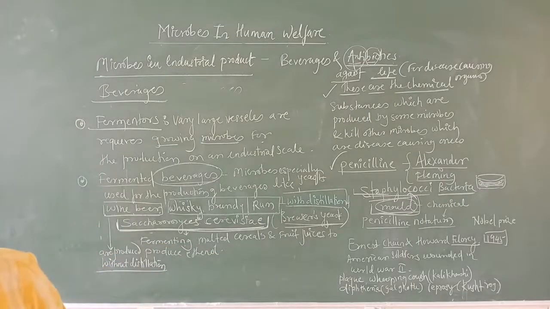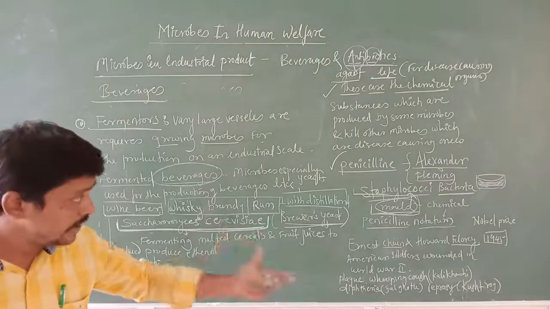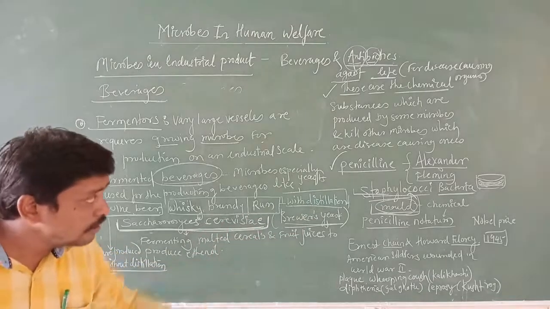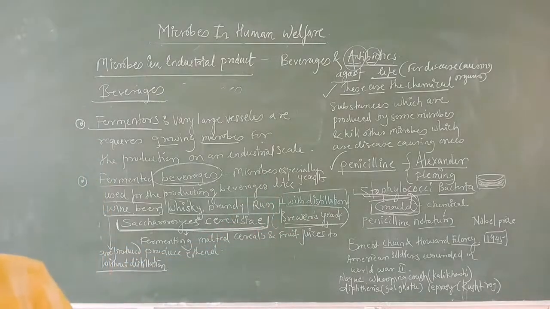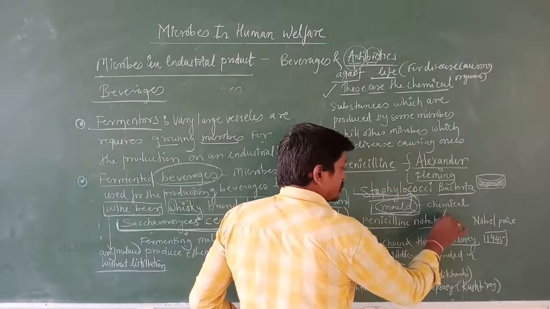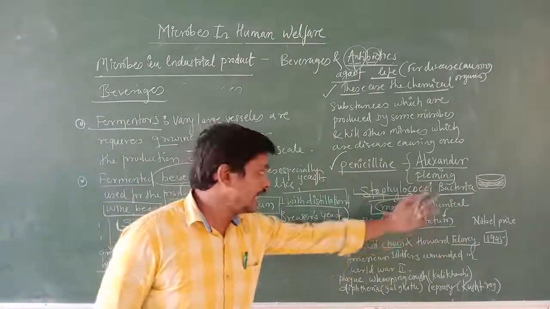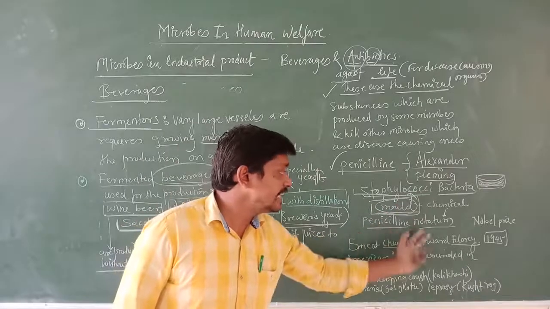In the sense, what happened here? In the unwashed culture plate in which the mold had grown, around the mold Streptococci could not grow. That is due to some chemical secreted by the mold, and he named that chemical Penicillium notatum.